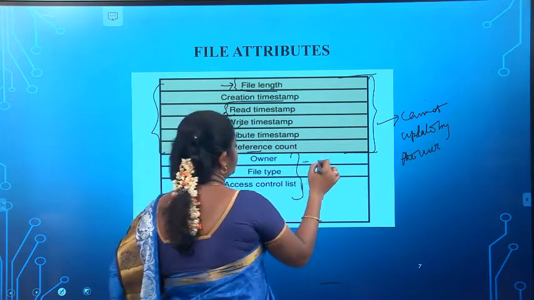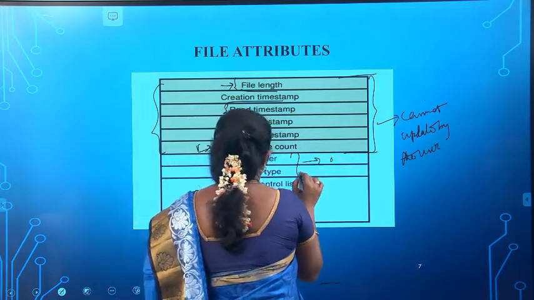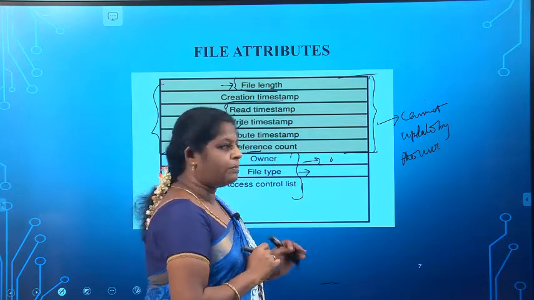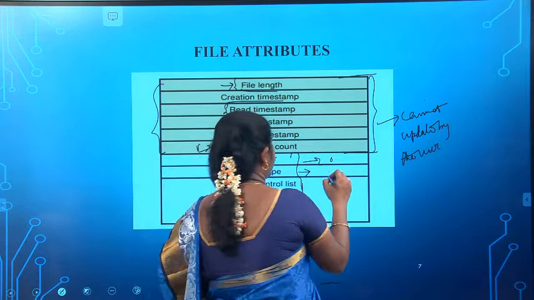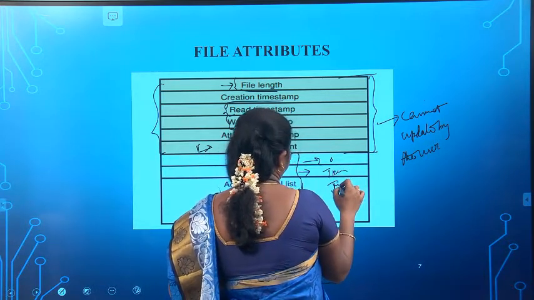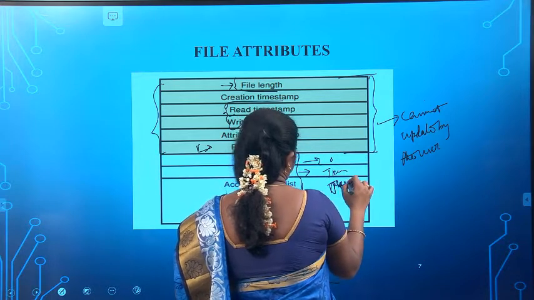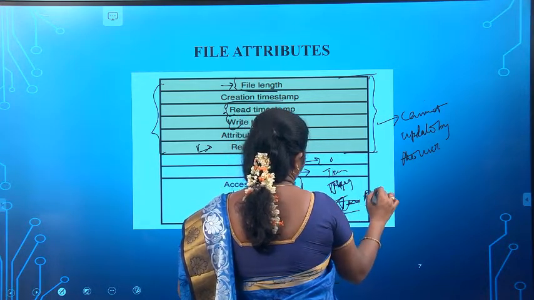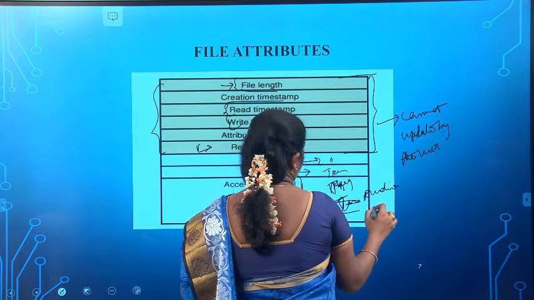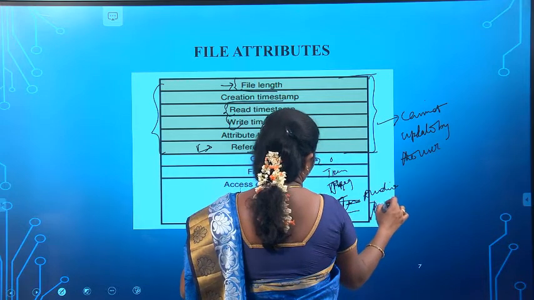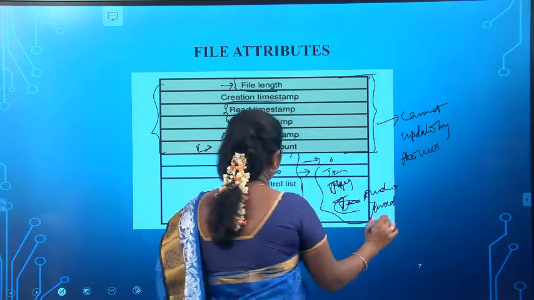This one will mention the owner of the file and what type of file it is, either a JPEG file, an MPEG file, an image file, an audio file, or a Word document. It tells about the type of the file.